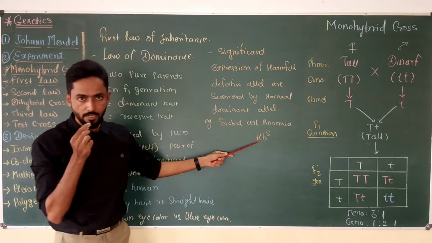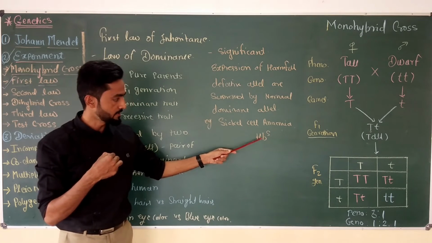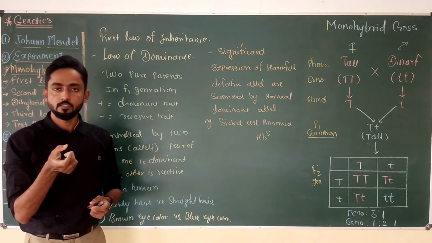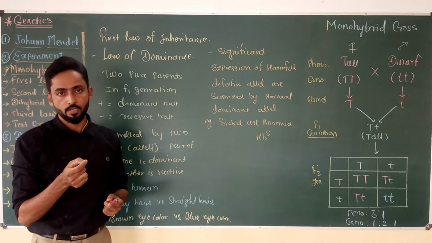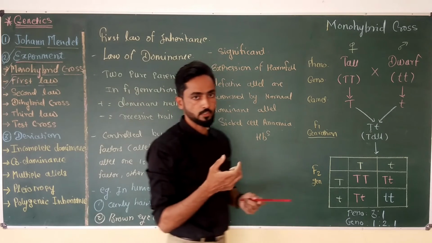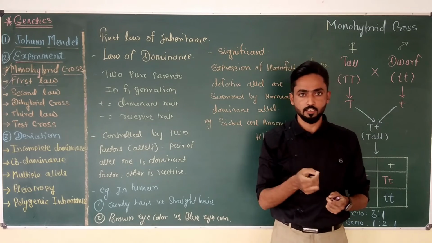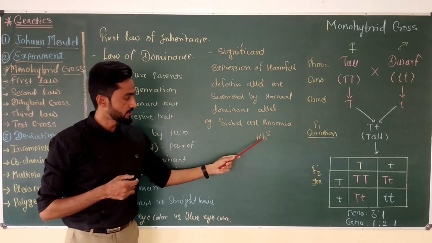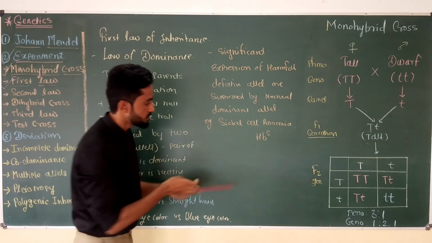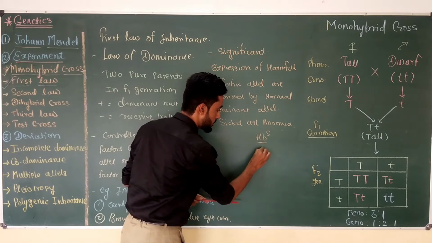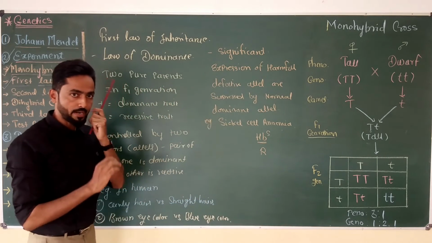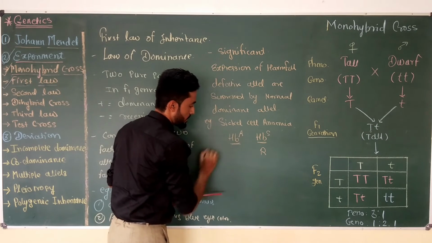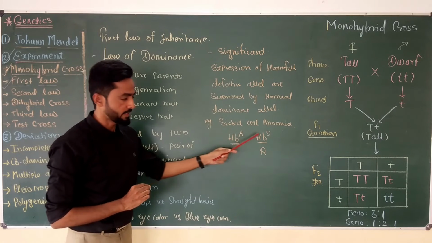This is the defective gene present in humans, and it is responsible for sickle cell anemia, the condition in which the RBCs of the human become half moon shaped, so that they do not perform their normal function of gaseous or oxygen transfer. So we call this disease sickle cell anemia, and it is caused by the defective HBS gene. Now this HBS is a recessive trait, and its normal partner is HBA.